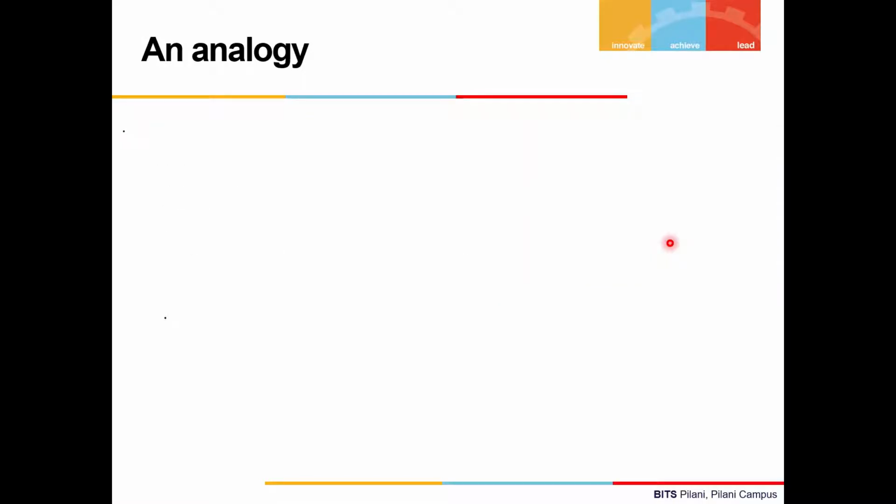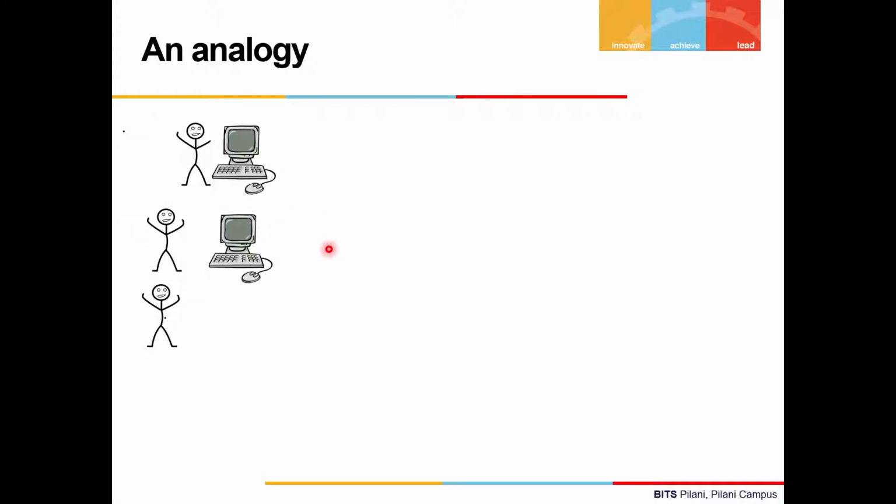To understand the proof of stake model more clearly, we'll be starting with an analogy. Let's assume there is a puzzle solving competition, and some people have come to compete in it. The competition has two major rules. First, every participant should have a very powerful computer to solve the puzzle. And second, there's only one prize, the first prize. Player A has got a very powerful computer. Player B has got a computer, but it's a little less powerful than player A's. But player C could not get any computer, so in one way, he is directly out of the competition.